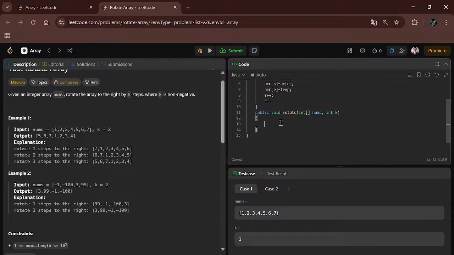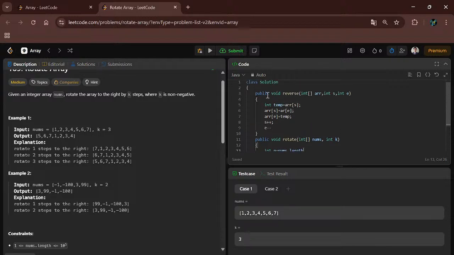Now here we will take the length of nums, so int n equals nums.length. Here I have missed one step that we have to implement: while start is less than or equal to the end pointer. Now I will cut this with Ctrl+X and put it here.